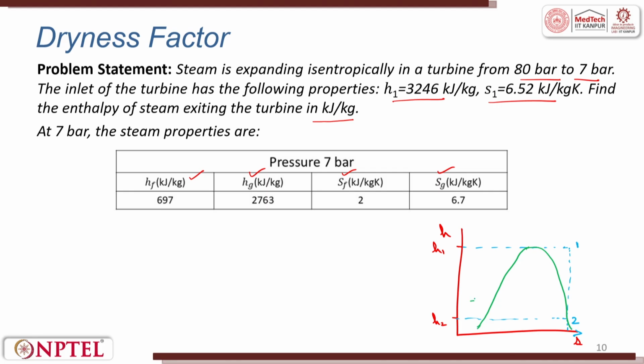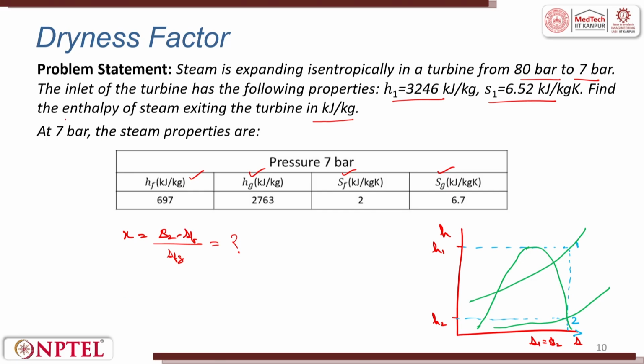So in the chart, the curves would go like this. It will pass through 1, it will pass through 2, right? Because it is isentropic. Here S1 is equal to S2, like we discussed in the previous problem statement. Here it is not a big deal. You only need to calculate first the value of X, which is S2 minus SF by SFG. This you will find, and you will find the value of H2.